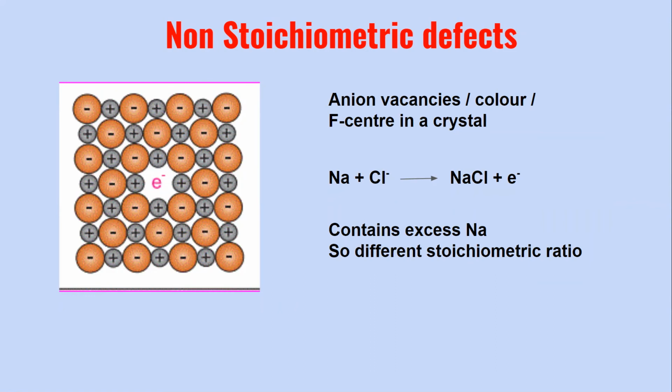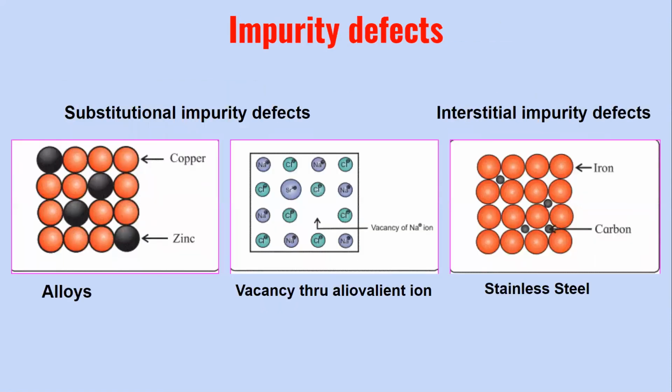So these were the non-stoichiometric defects, that is the metal excess defect, the metal deficiency defect, and the last one which we saw just now, that is the F center or the anion vacancy defect. Now moving on to the third type of point defect, that is the impurity defects. Now what do you mean by the impurity defect?